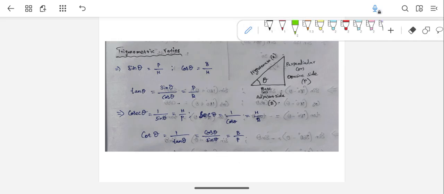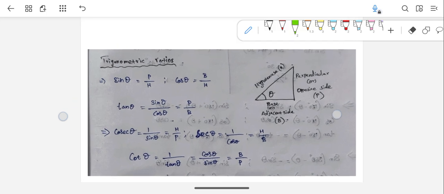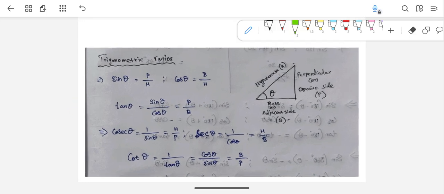As you can see in this diagram, I have written everything clearly, guys. There is a right angled triangle. The angle I marked as 90 degrees is the right angle, and the side opposite to that 90 degree angle is the hypotenuse. We mark it as H. Now we have taken an angle theta.